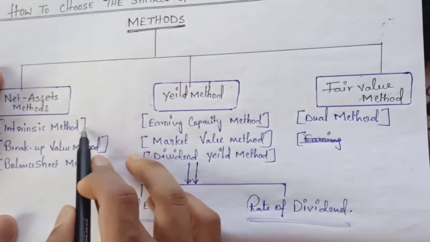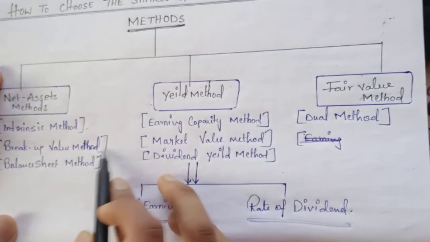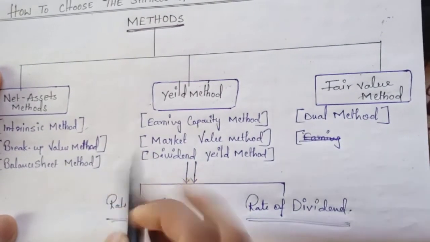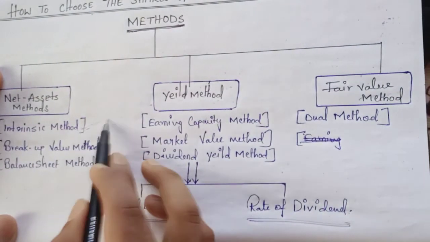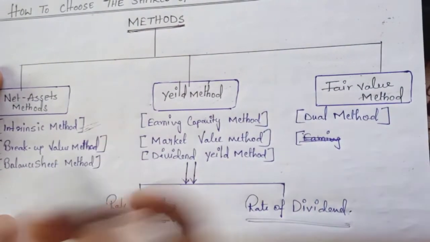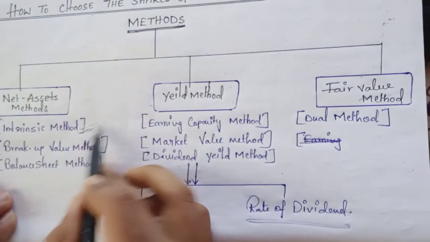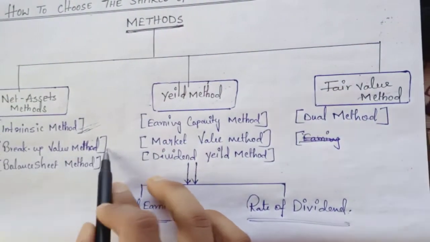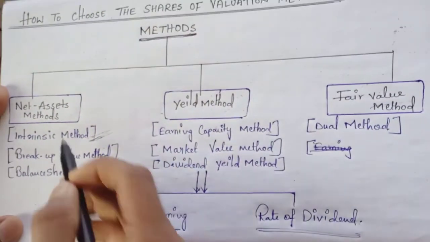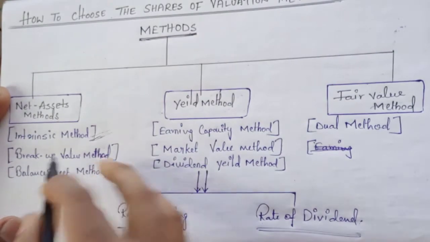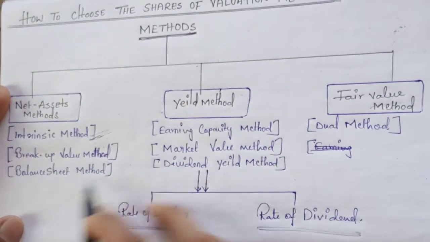The net asset method is also known as the intrinsic method, breakup value method, or balance sheet method. Mainly in your exams, they will mostly ask about the intrinsic method, so don't get confused about that. The net asset method is also known as the intrinsic method, breakup value method, or balance sheet method.